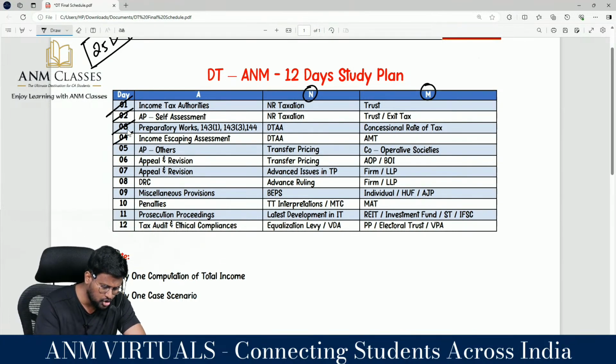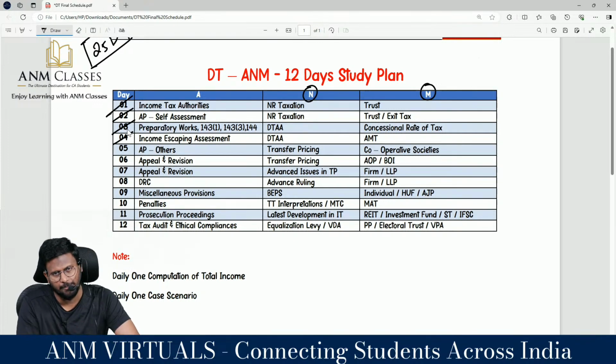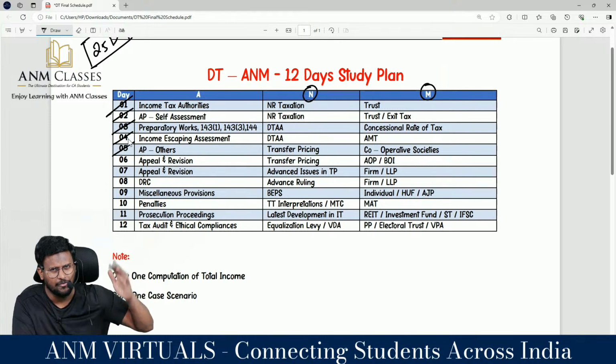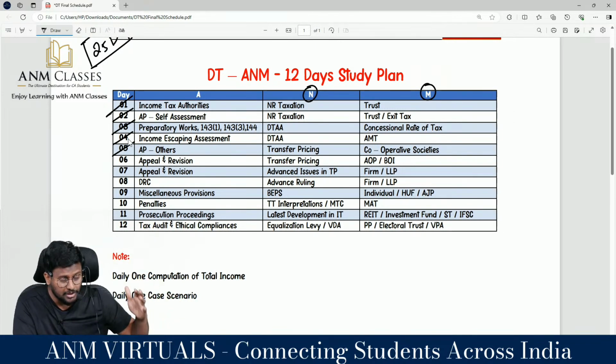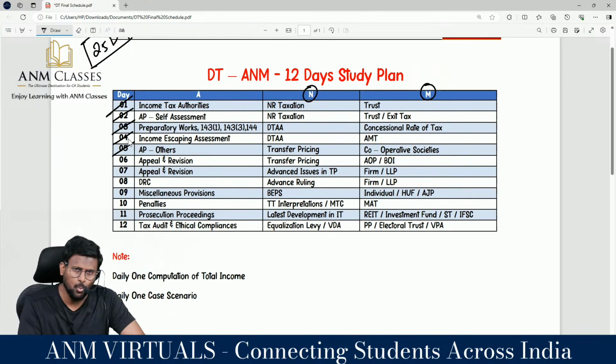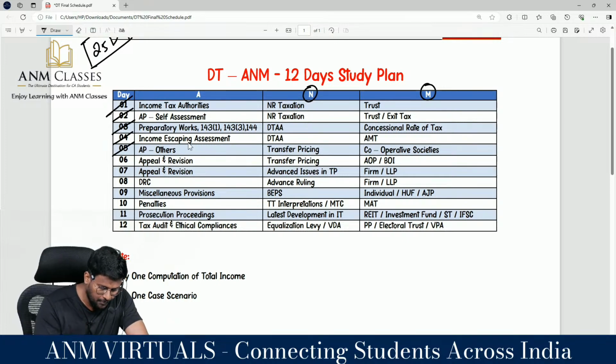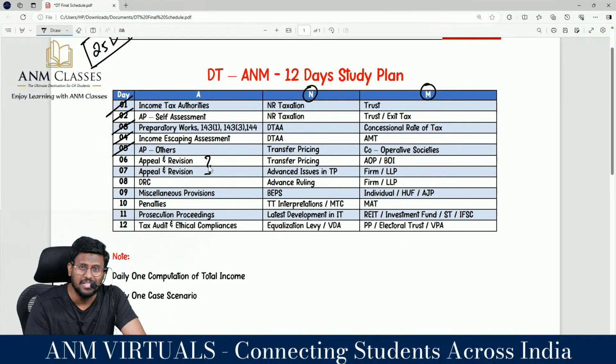Then a very important chapter called income escaping assessment, read with the search and seizure of 132. Then assessment procedures and other areas like the remaining sections: 153 time limit for completion of assessment, 154 rectification, 155 other amendments, 156 demand, 157 intimation of loss, all those things. Then spend 2 days on appeals and revision, a very important slot. And DRC is newly added, a 3 mark or 4 mark question may come in the examination.